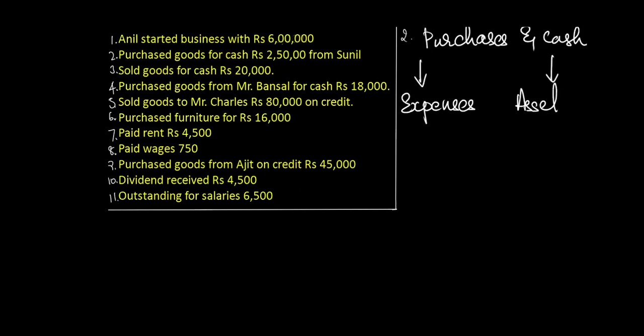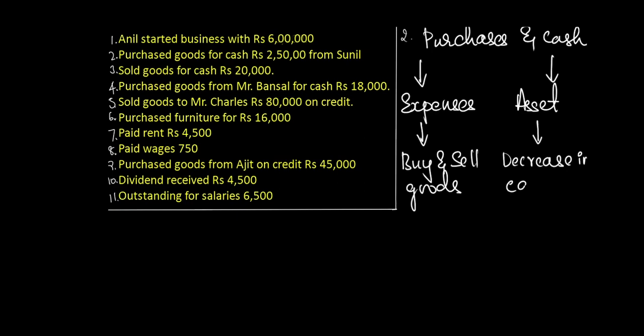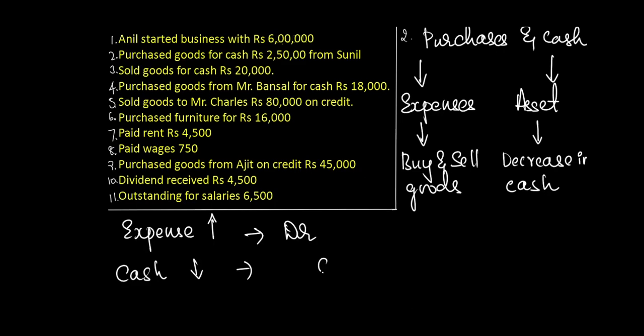The next transaction is he purchased goods for cash rupees 2,50,000 from Sunil. There are two elements here, purchases and cash. When we purchase goods with an intention to resell it, then that particular item becomes business expenditure. The other aspect of this transaction is cash. Whereas our purchases is increasing, the cash in the business is decreasing.